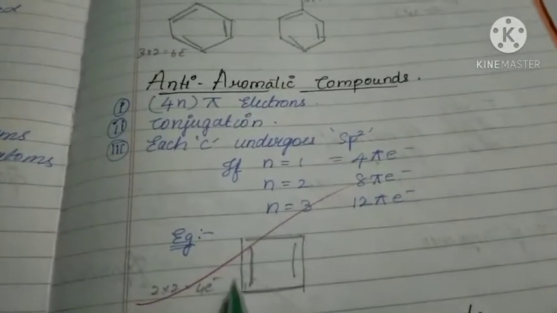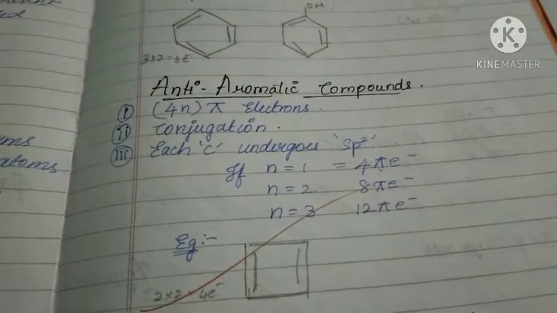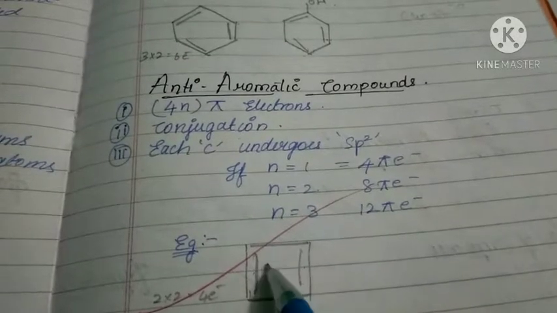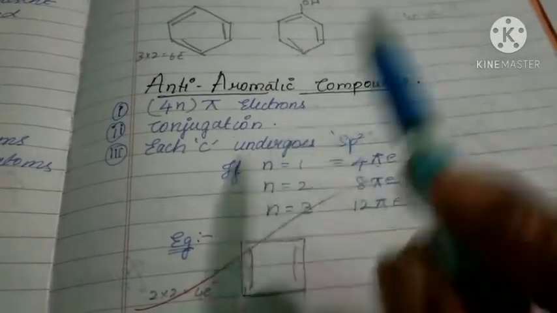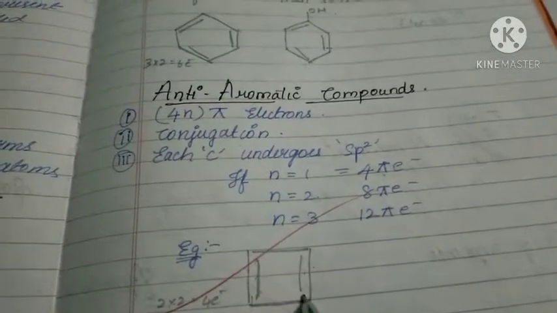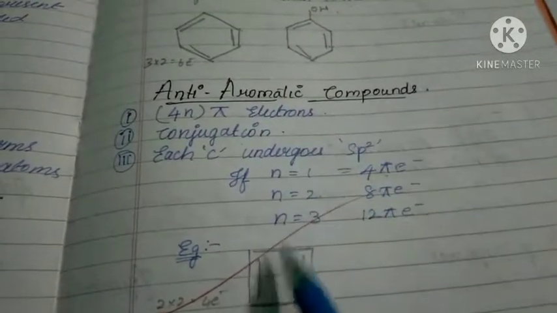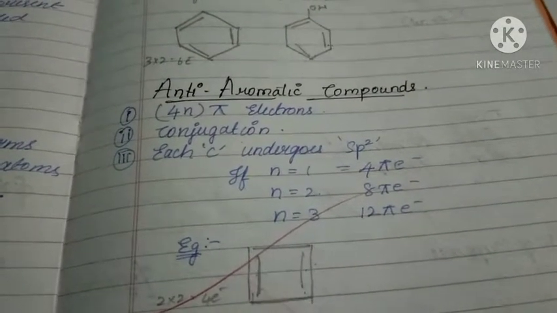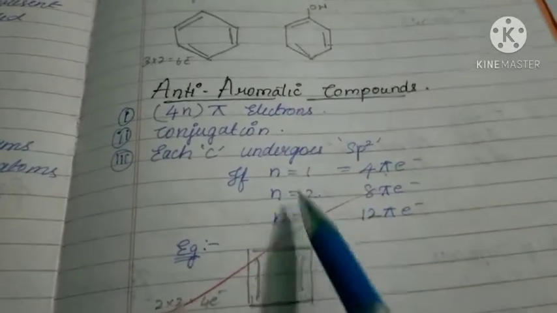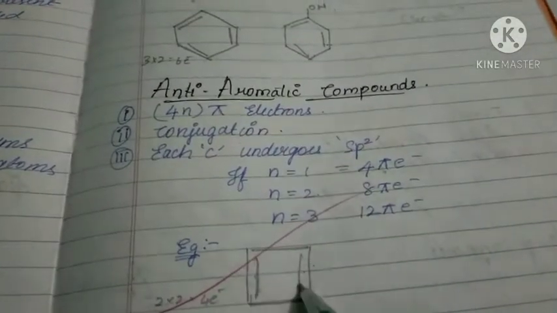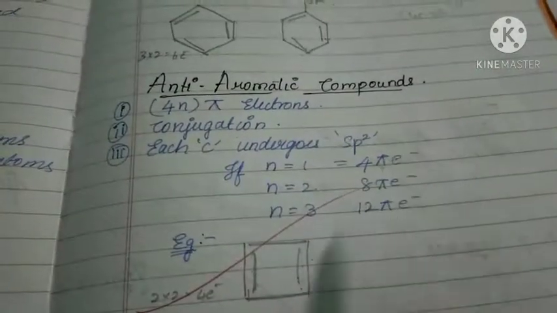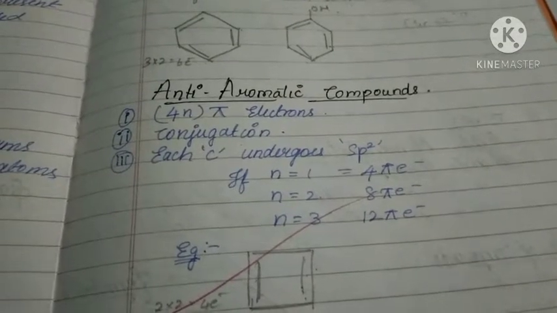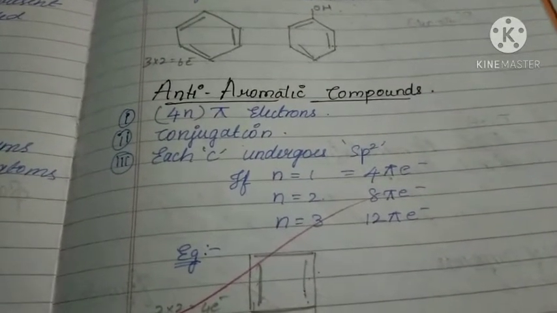This is the example. If you see this example, how many pi bonds? 2 pi bonds. Then how many pi electrons? 2 pi bonds contain 4 pi electrons. So the first rule is obeyed. Second one, double bonds present in alternative positions, so it also obeys conjugation. Next, each carbon forms a double bond. If you see this compound clearly, each carbon forms a double bond, so all carbons undergo sp2. So these 3 rules are obeyed by this compound, so this compound is said to have anti-aromatic character. This is all about aromatic and anti-aromatic compounds. Thank you.